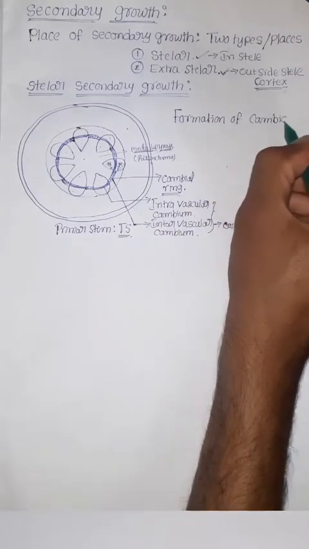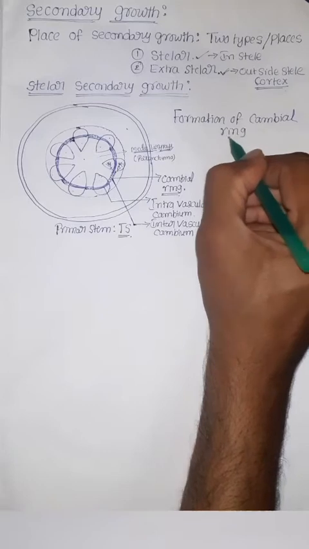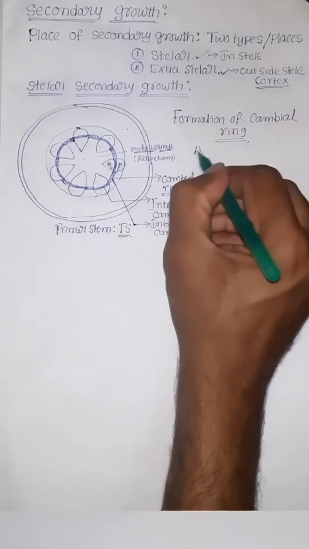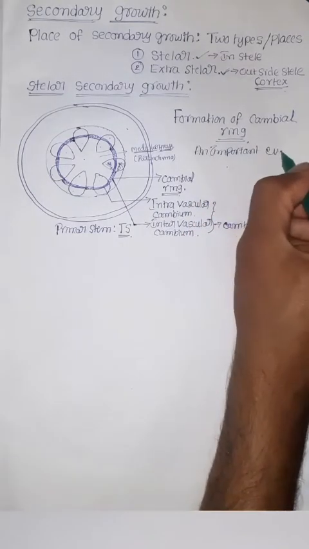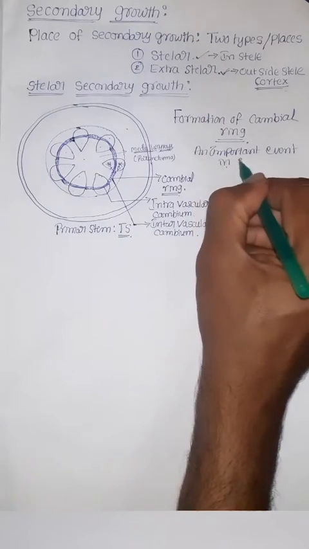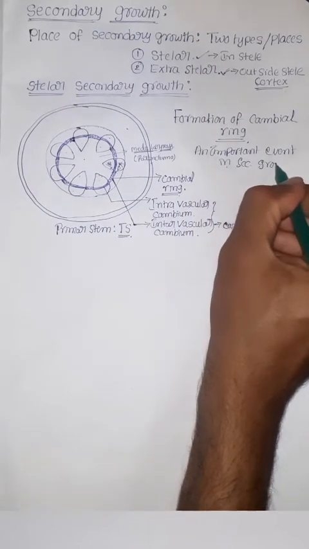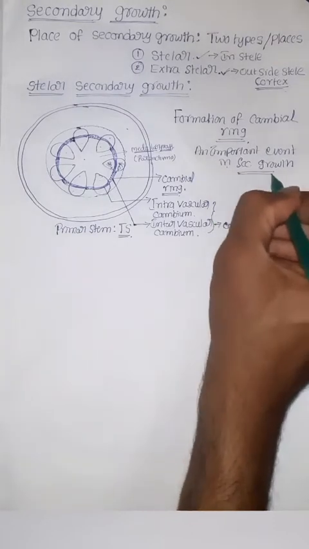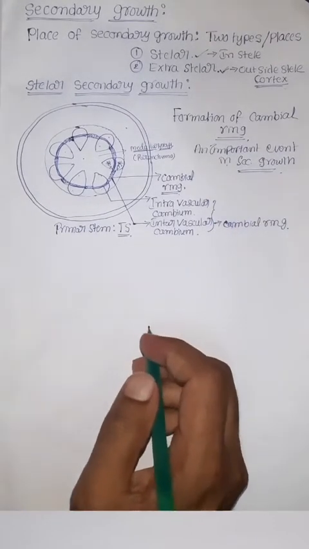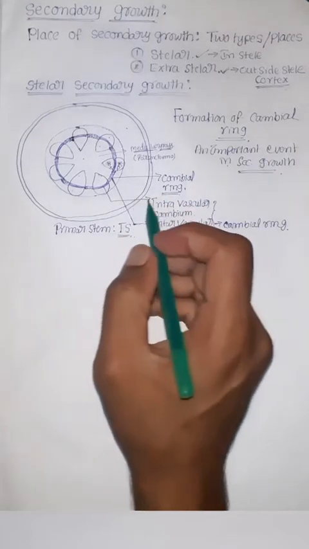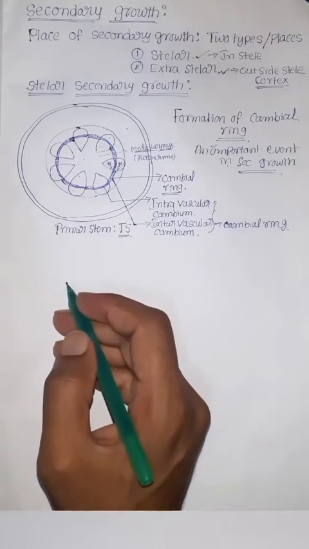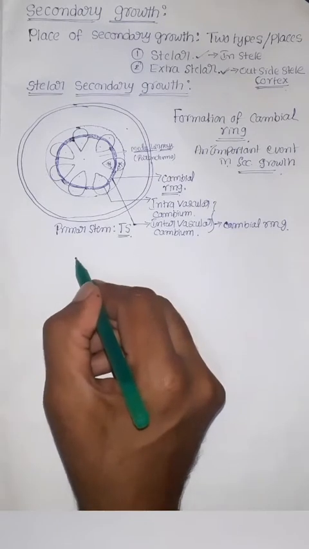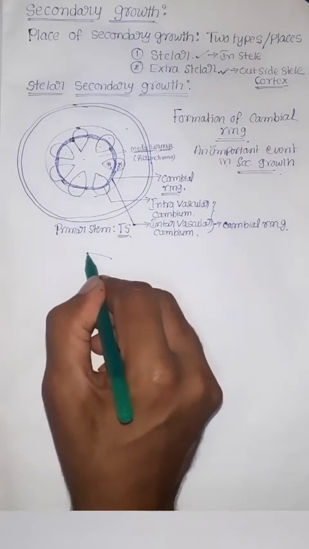This stage is known as formation of the cambial ring. It is an important stage or event in secondary growth. Here the previously existing intravascular cambium combined with the newly dedifferentiated intervascular cambium together form the cambial ring. That is the main event here.